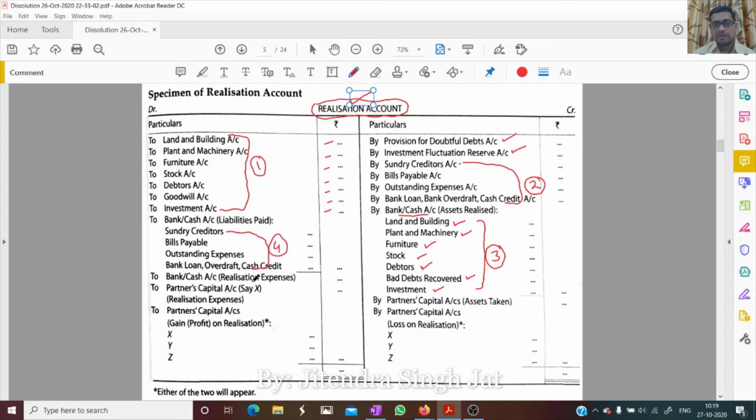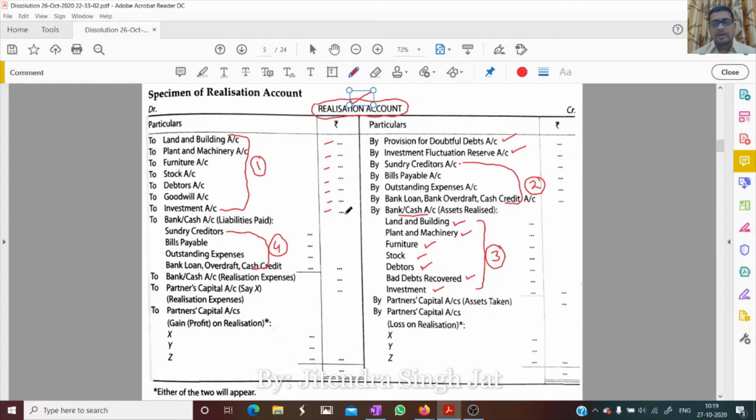So 1, 2, 3, 4, in the same manner, you need to construct the realization account. First, all assets to be transferred. Second, all liabilities. Third, assets realized. Fourth, liabilities repaid. I hope these 4 points are clear to everyone. Now, other than these 4 points, 2 more points are there which are very important.